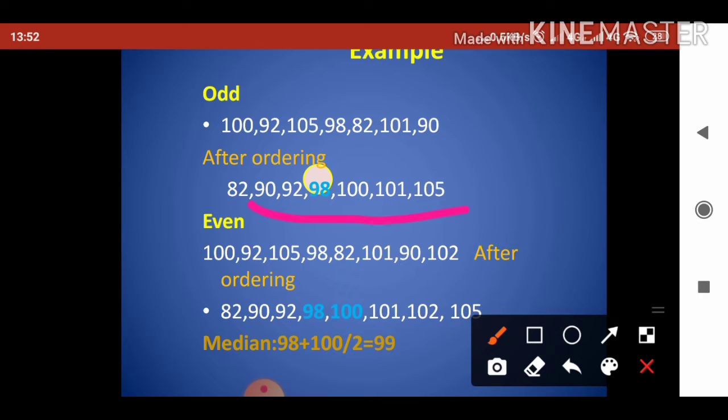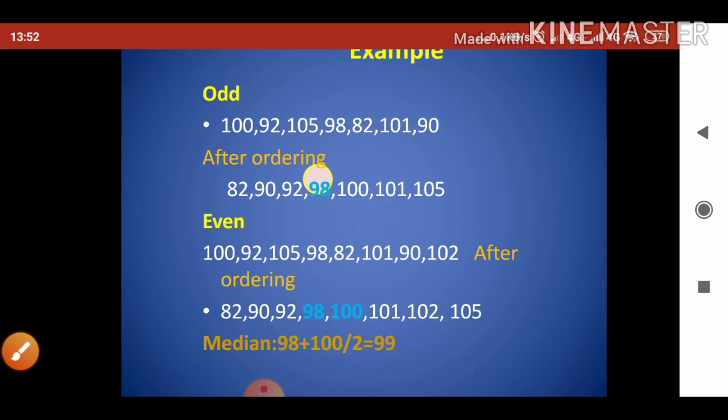So here the median will be: 7 plus 1 is equal to 8. 8 divided by 2 will be 4. So the fourth value will be the median. Here the fourth value is 98. So in the first example, 98 is the median value.